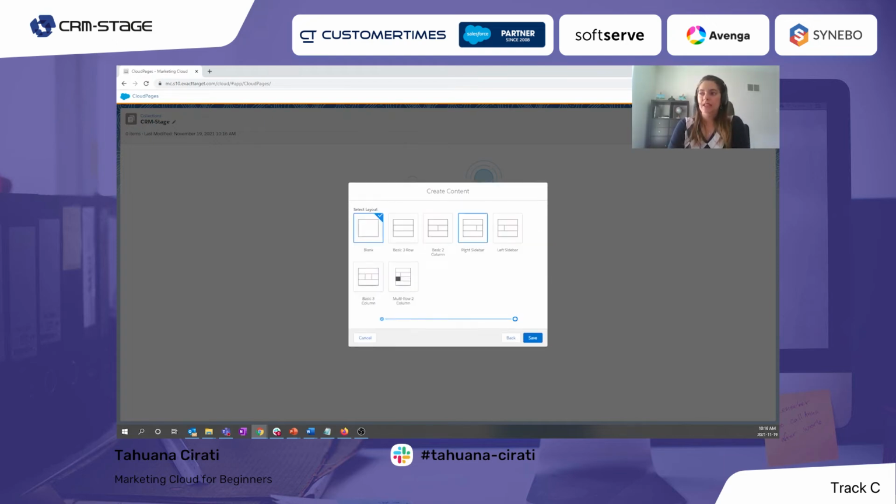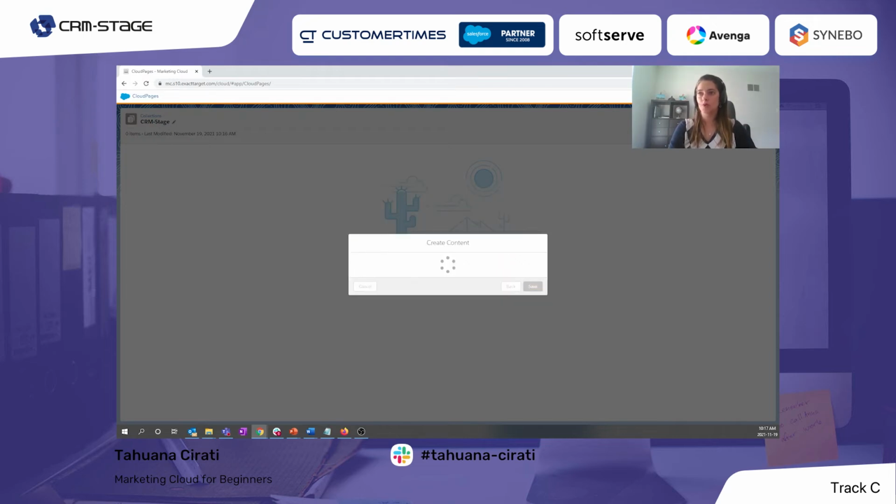Then we can choose which layout we want to have for this landing page. There are some predefined layouts, but I like to go with the blank one, a kind of blank canvas that we can configure the way we want, and I will save it.